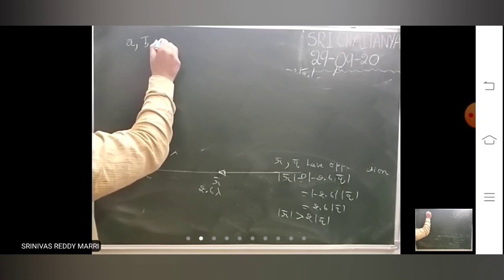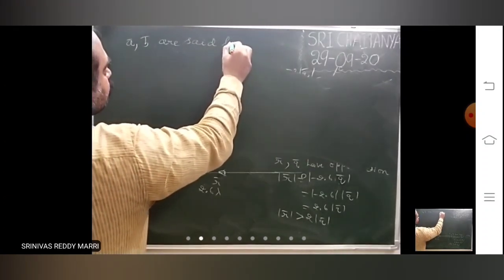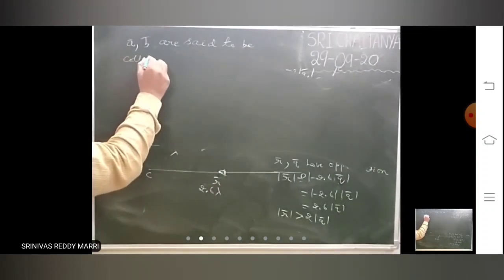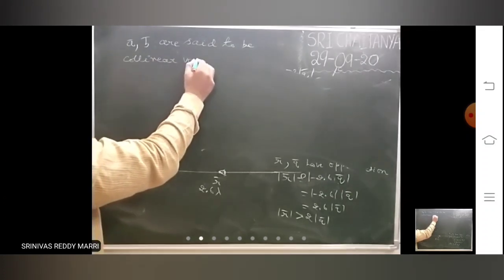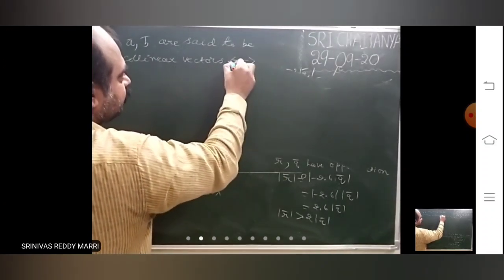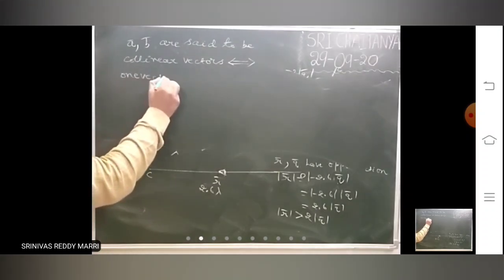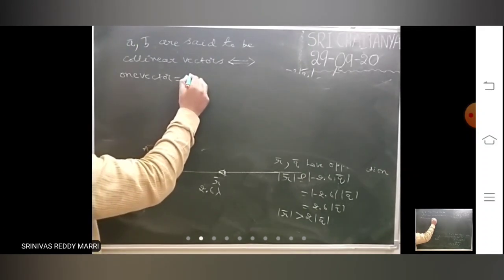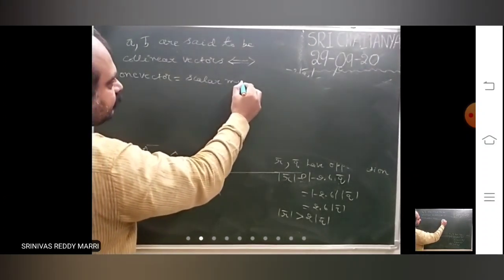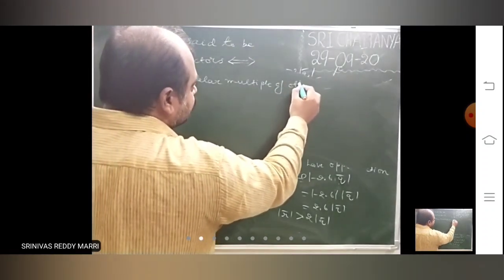A bar, B bar are said to be collinear vectors if and only if one vector equals a scalar multiple of the other.